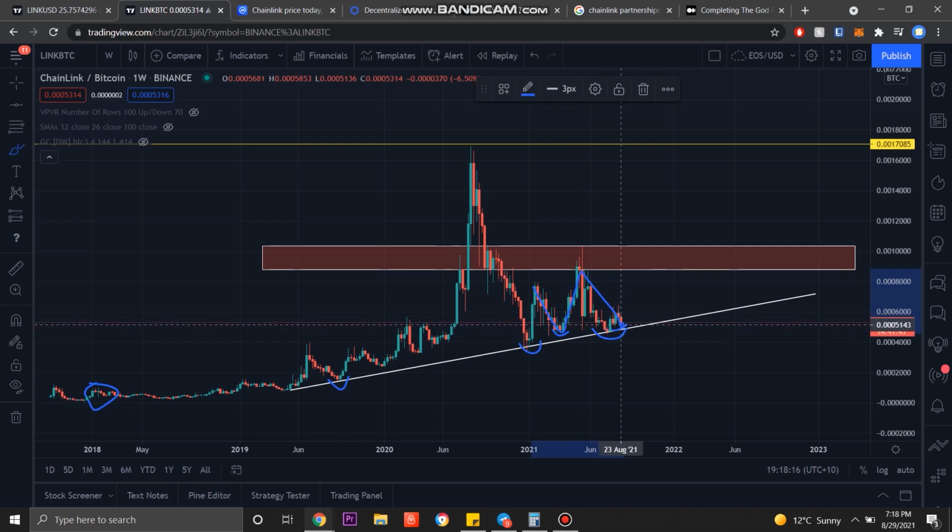So logically, we'll be looking to take a stab at this resistance zone in the coming months, possibly the coming weeks, into December, and January is typically where altcoins perform. So by that point, we might be expecting to make new all-time highs on the Bitcoin pair.